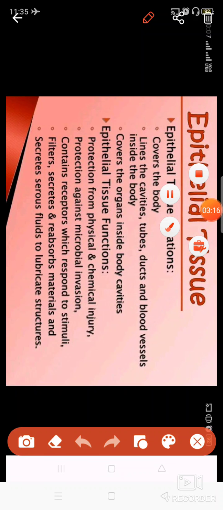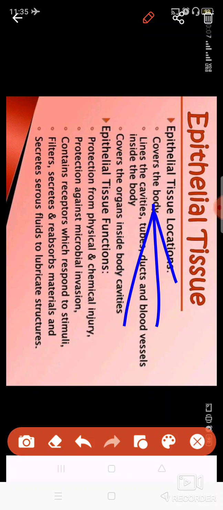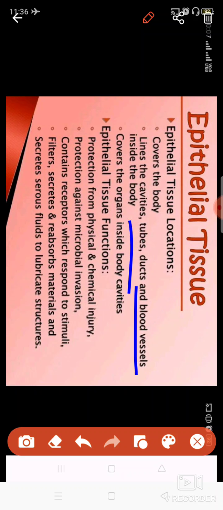Epi means the upper, and thelial means the tissue which covers. So it is a kind of tissue which covers the body and the internal structures also. Like the heart can be covered by this, the intestine can be covered by this, the blood vessels can be covered by this. These are present in the lining of blood vessels, ducts, cavities, and tubes inside the body and outside also. And these cover the organs also.